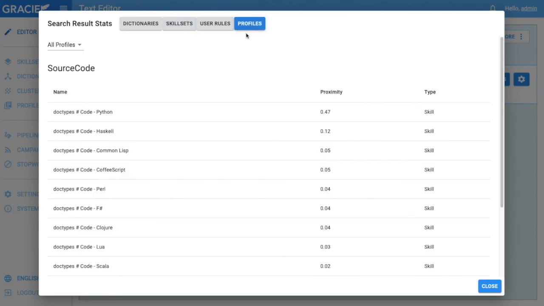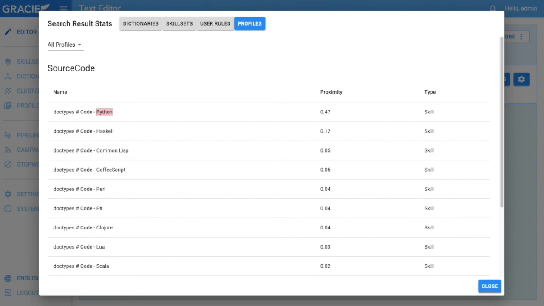If we look at our profile results, we can see that Python is the top result by a wide margin, meaning we've correctly classified this text with our new profile. Each of the underlying skills used only 75 training texts, no negative training text, and took seconds to build. Improving just one of these skills will improve the accuracy of every other feature in the profile.